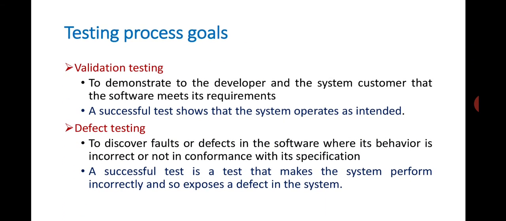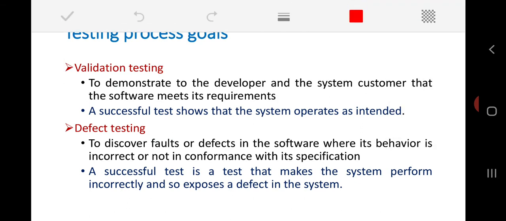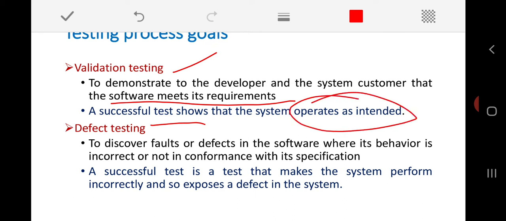Okay, just have a look here. These are the two processes as per our two goals. One is that my software has to undergo validation testing, that is, to demonstrate to the end users that the software meets its requirements. Is it clear? We say the validation testing is successful only when my software system operates as intended, that is, as per the requirements that I have defined.